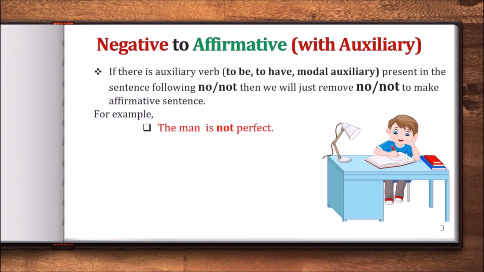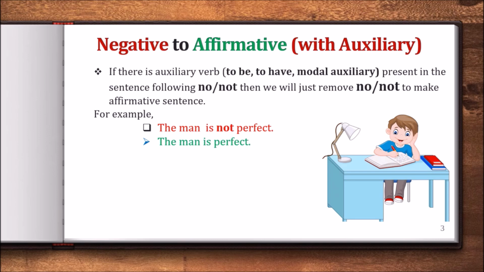For example, the man is not perfect. So we can see after is there is not. We know that is an auxiliary verb, so we will write the man is perfect. We just removed the not, and we get our affirmative sentence: the man is perfect.